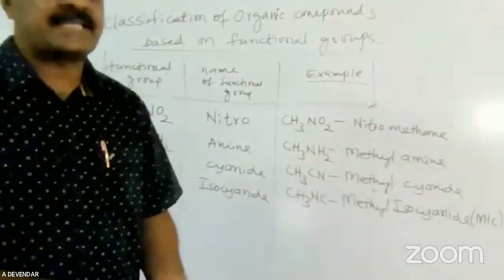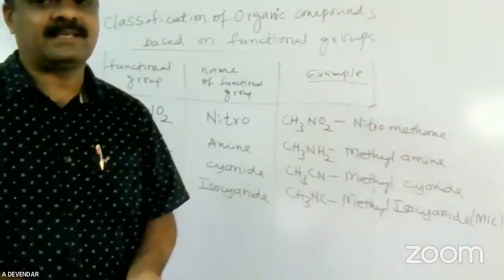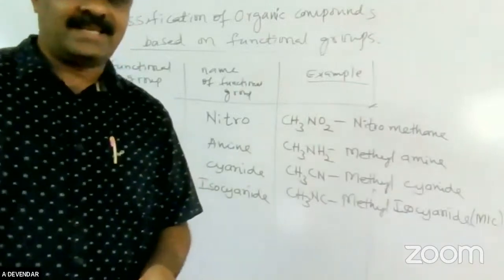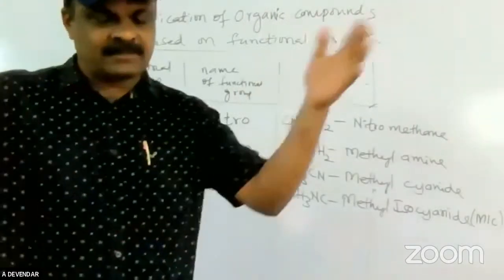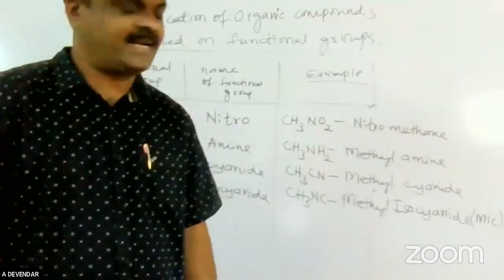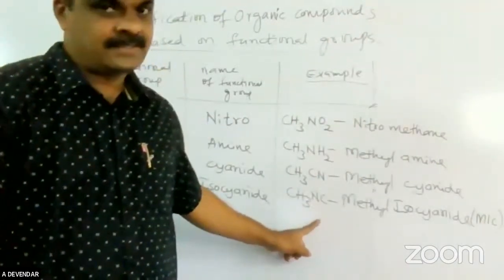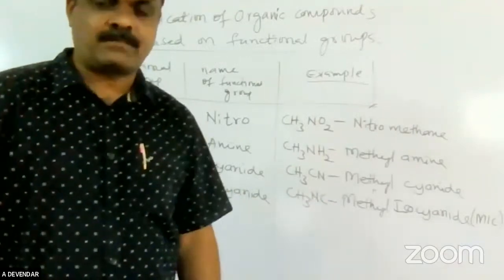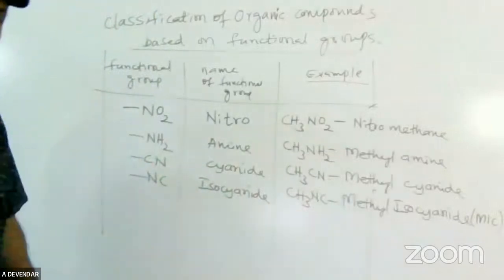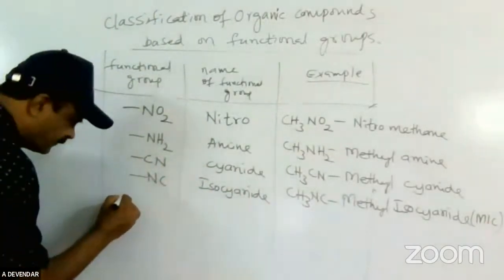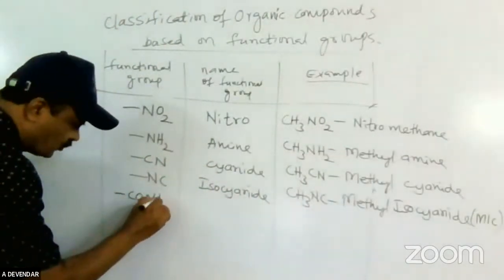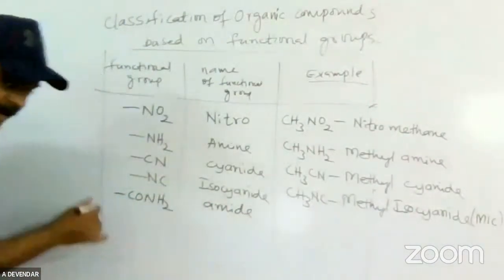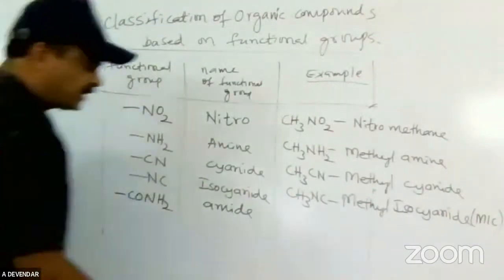This is the biggest tragedy in our India, on December 22nd, 1983, at midnight. In Bhopal city, a tank was blasted, and then that methyl isocyanide was exposed into the atmosphere. On the spot, 20,000 people died. So this is about methyl isocyanide. And one more is CONH2, the amide group.